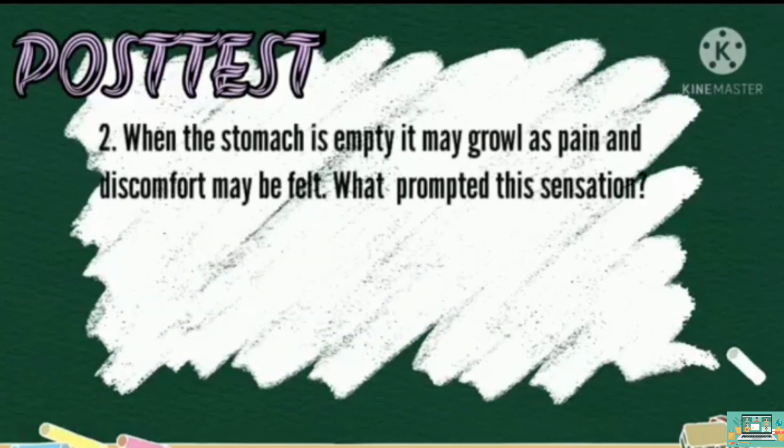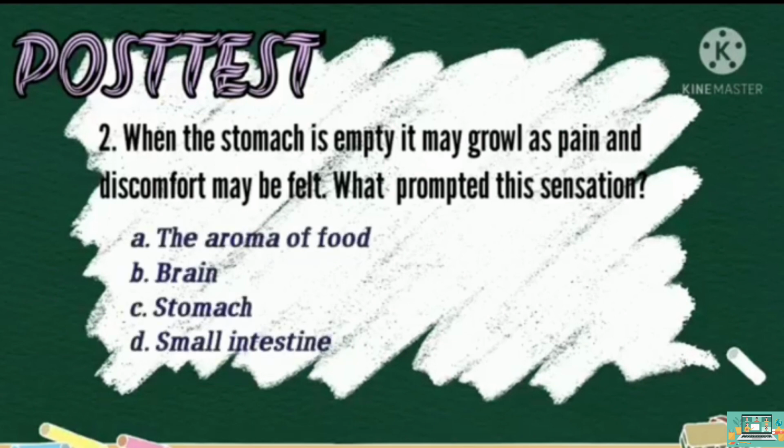For question 2, when the stomach is empty, it will growl as pain and discomfort may be felt. What prompted this sensation? Is it A, the aroma of food, B, brain, C, stomach, D, small intestine?